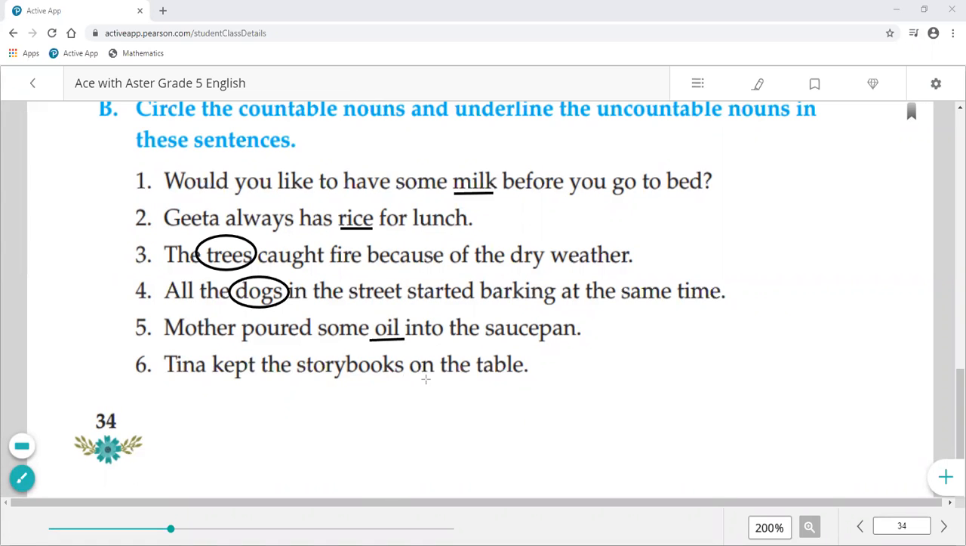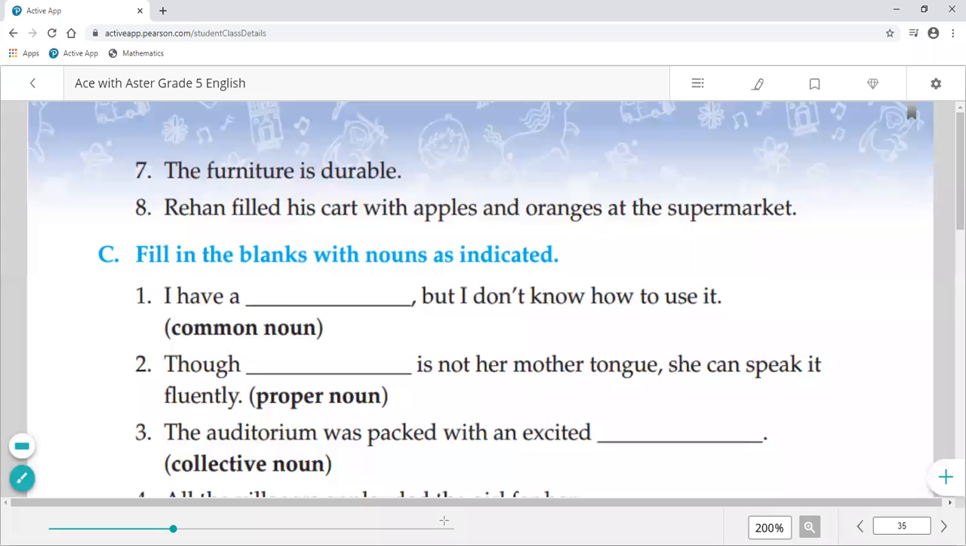Tina kept the storybooks on the table. Here storybooks are the countable noun, so we circle it. Next sentence is the furniture is durable. So here furniture is an uncountable noun. Okay. So we'll underline it. Rehan filled his cart with apples and oranges at the supermarket. So here apples and oranges both are the countable nouns. So we'll circle them. Okay. So we have completed this exercise.